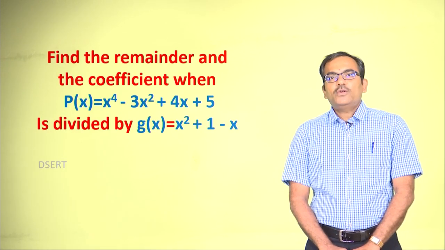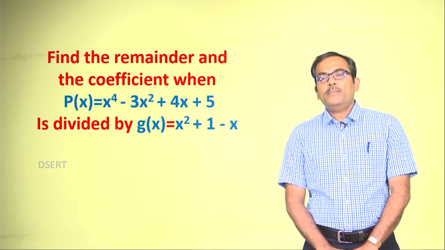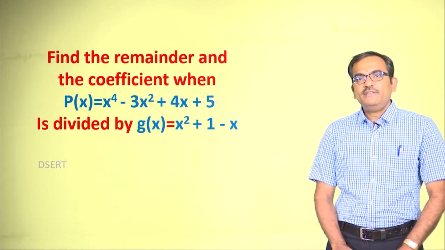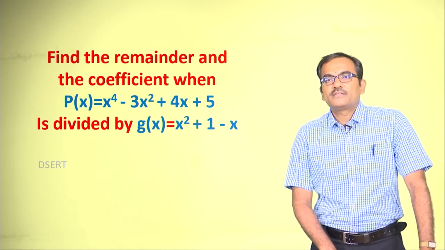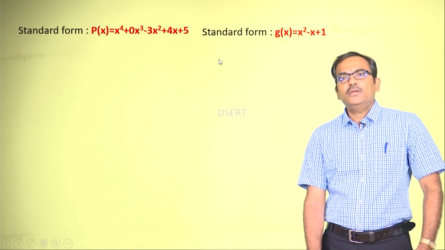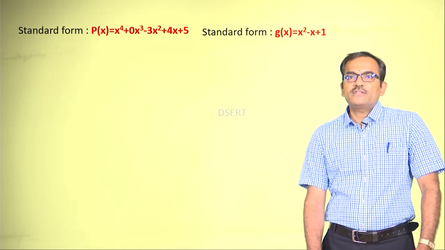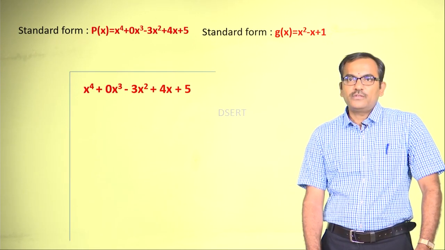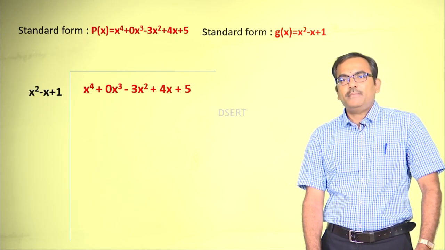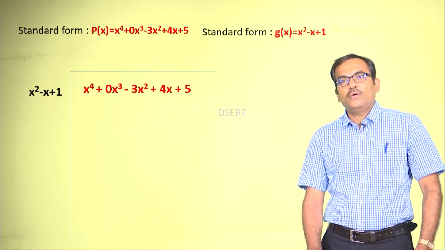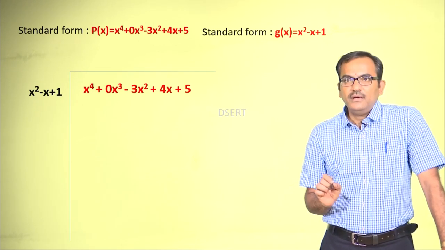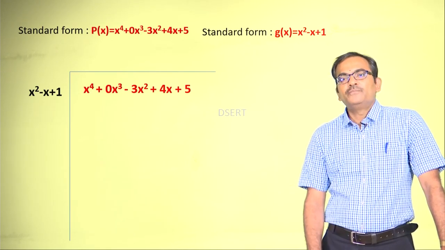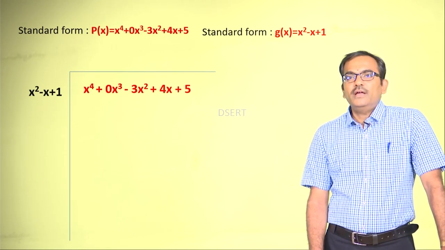Find the quotient and the remainder when x to the power 4 minus 3x square plus 4x plus 5 is divided by g of x is equal to x square plus 1 minus x. The very first thing that you need to remember in solving this question is to write them in the standard form and also write them in the division pattern. Okay. Now write the dividend, write the divisor both in the standard form and write the area where you actually divide, right.